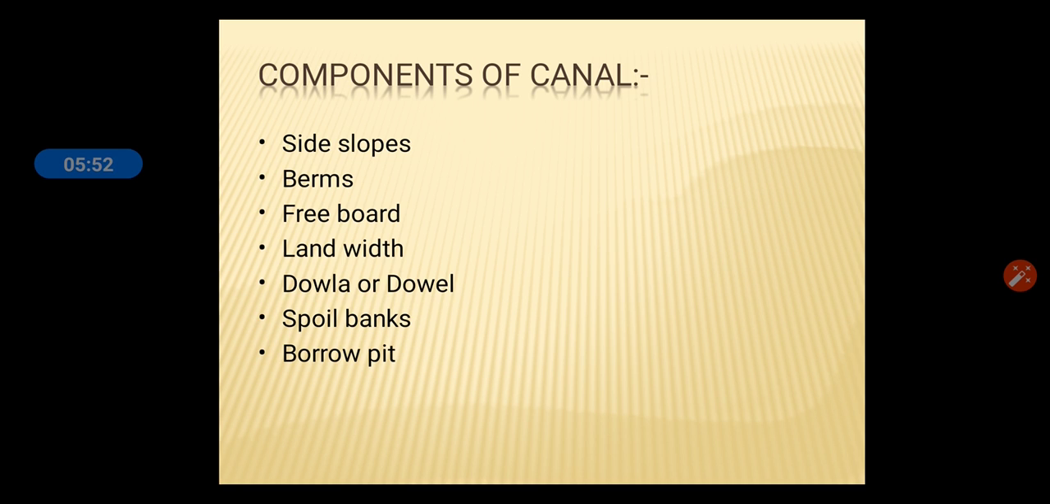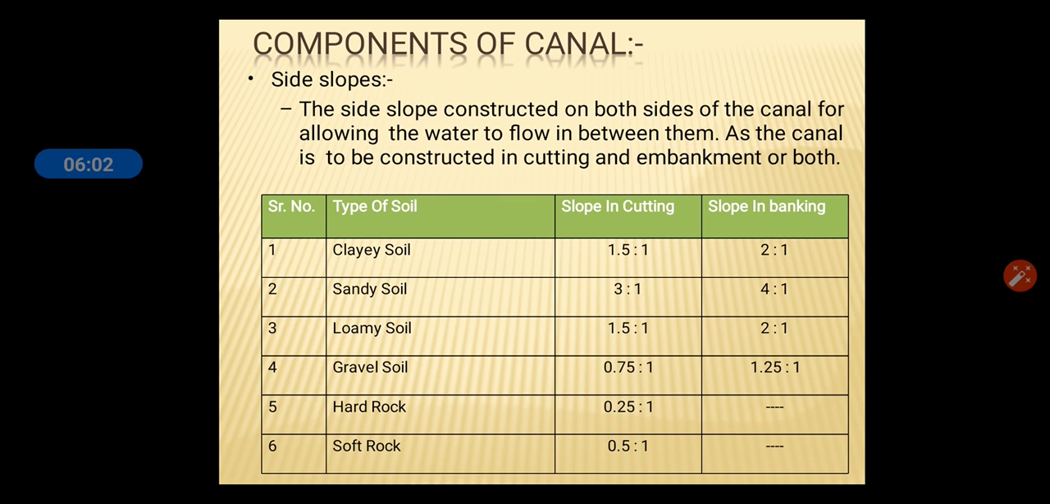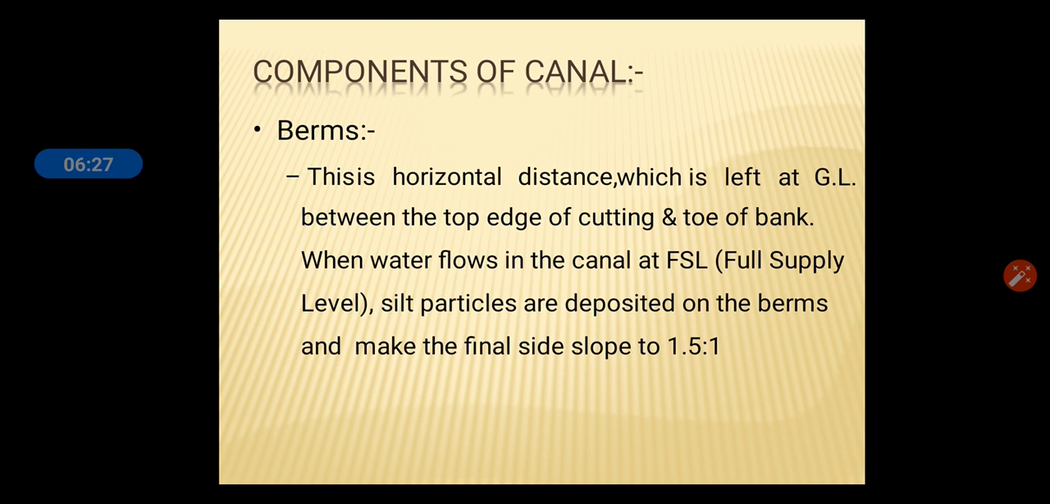Components of canal: side slopes, berms, freeboard, land width, dowel, spoil banks, borrow pit. First one, side slopes. Side slopes according to types of soil are given in the table. For clay soil, slope in cutting is 1.5 to 1, slope in banking 2 to 1. In sandy soil, slope in cutting is 3 to 1, and slope in banking 4 to 1, as given below.